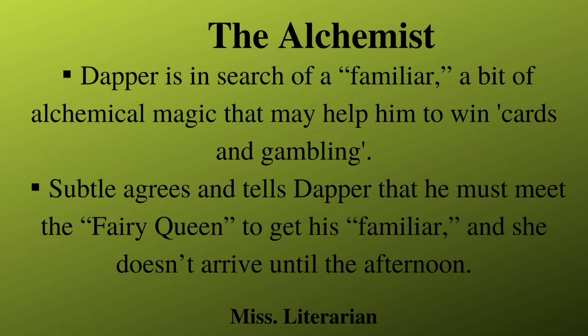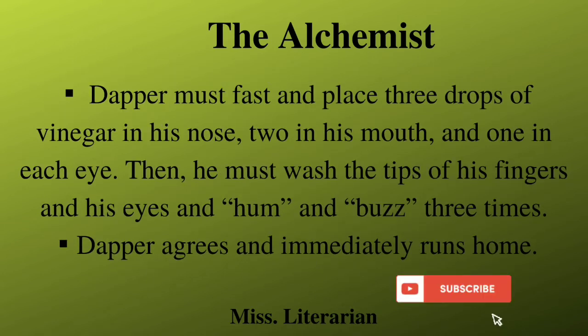Now, knowing Subtle's hesitance, Dapper begs and promises him that he will give his gambling winnings to Subtle and Face. Subtle agrees and tells Dapper that he must meet the fairy queen to get his familiar, and she doesn't rise until the afternoon. Subtle also tells him that he has to finish a ritual.